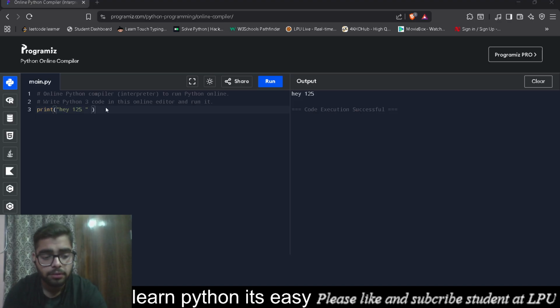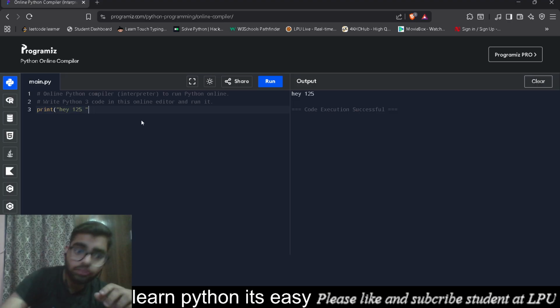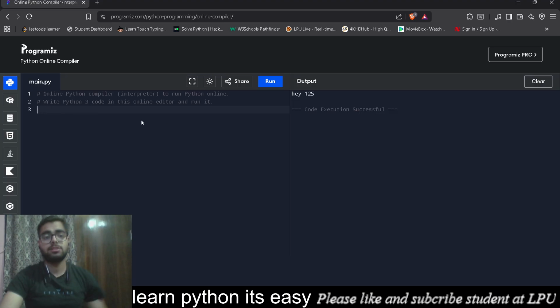Okay, so we will all be learning variables. What actually are variables? Let's just start. For a variable, you have to give a name to that variable. So I'll give it a. Then you put an equals sign, and in front of it you can give it any particular value. I can give it 1, I can give it 2, I can give it a.